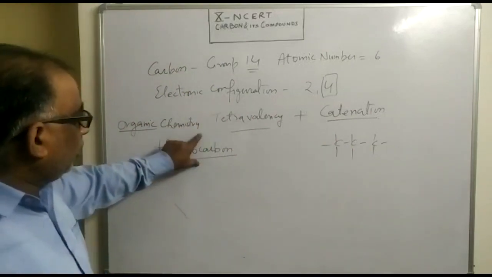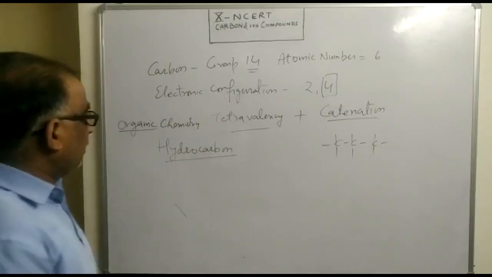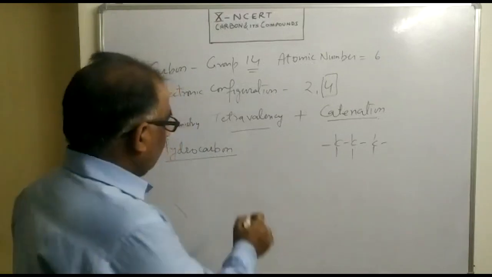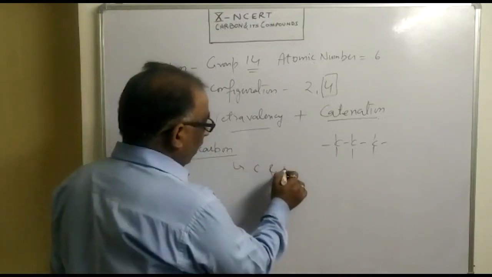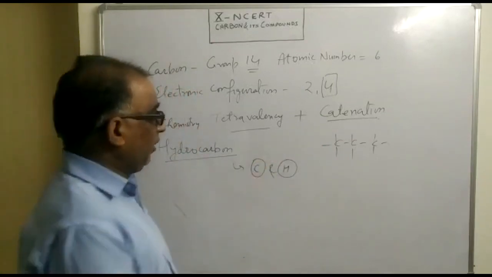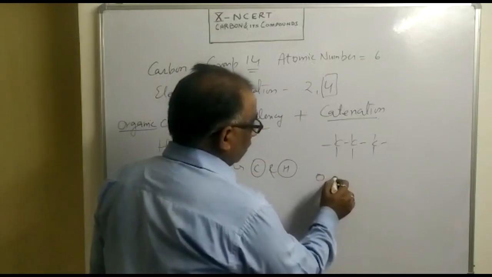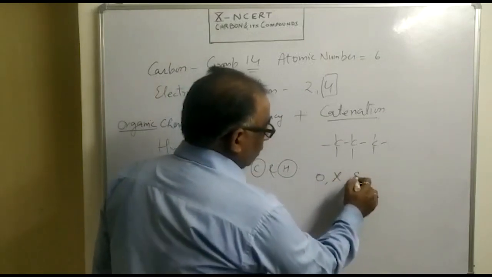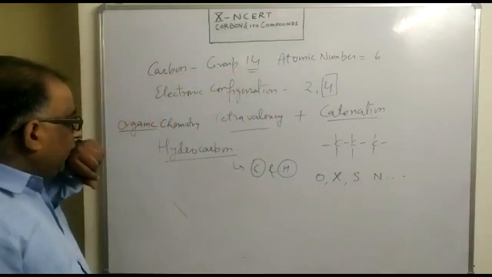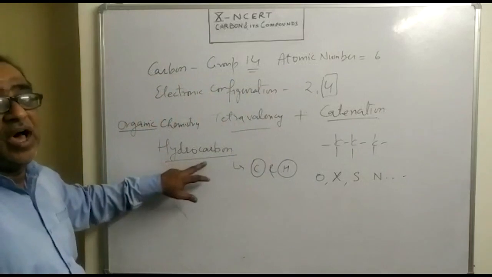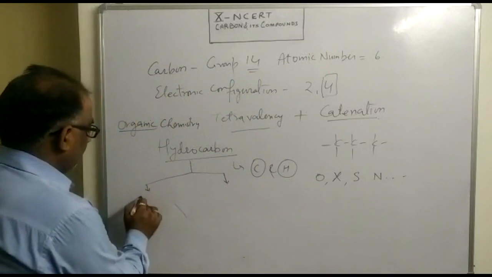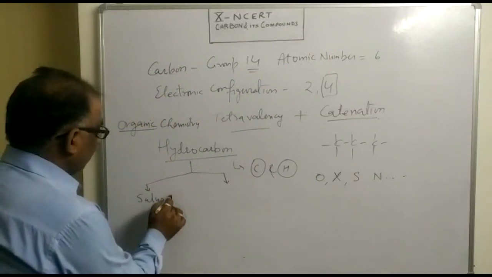And we have talked about the term hydrocarbon. Hydrocarbon means these are the compounds which essentially contain carbon and hydrogen. जिनमें कार्बन और हाइड्रोजन तो होंगे ही होंगे, इनके साथ चाहे तो और एलिमेंट्स भी हो सकते हैं, may be or may not be. और एलिमेंट कौन से हो सकते हैं? ऑक्सीजन हो सकता है, हेलोजन हो सकते हैं, सल्फर, नाइट्रोजन and so on. List is quite long. So now these hydrocarbons are basically of two types. One is saturated, another is unsaturated.